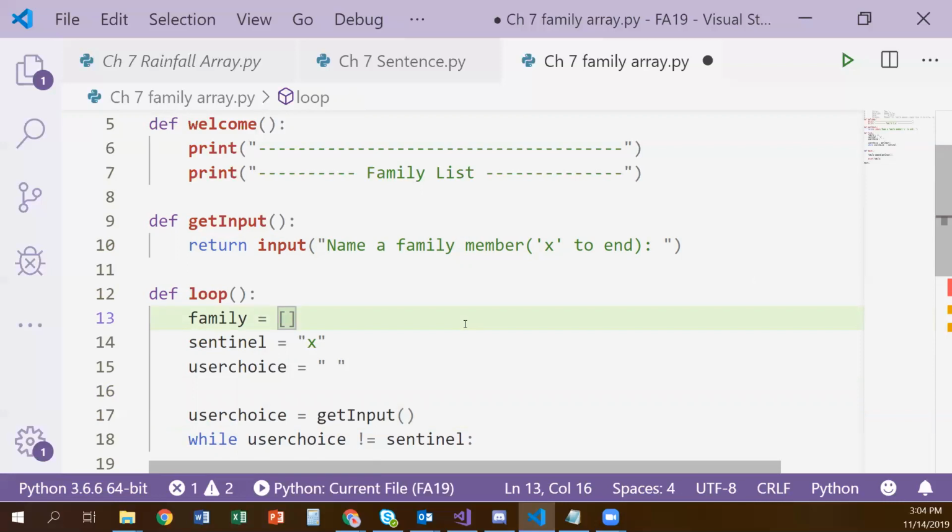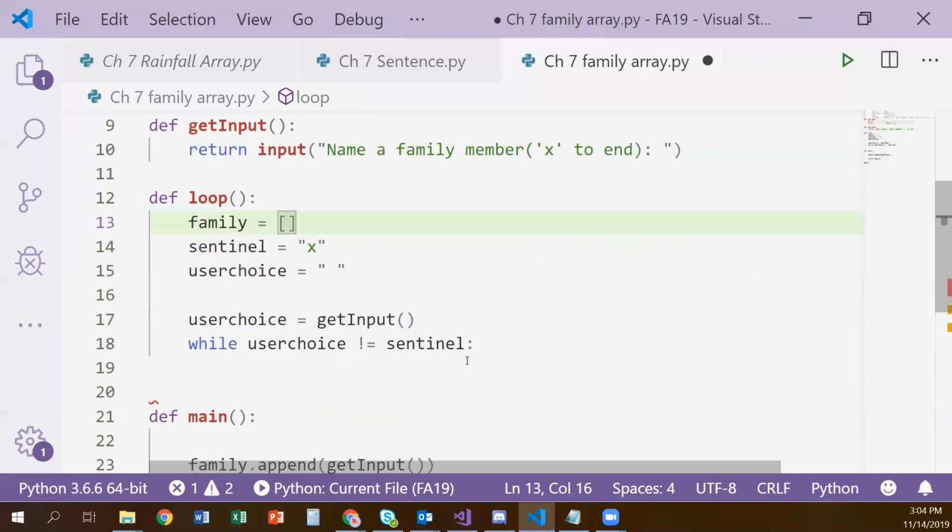So before my read loop begins, I'm going to get their first input. Now, why would I do that? Well, if they type an X the very first time, we're not ever going to go into our loop. So this will let us catch that very first X without doing a bunch of weird if statements within our read loop. We'll be able to catch it.